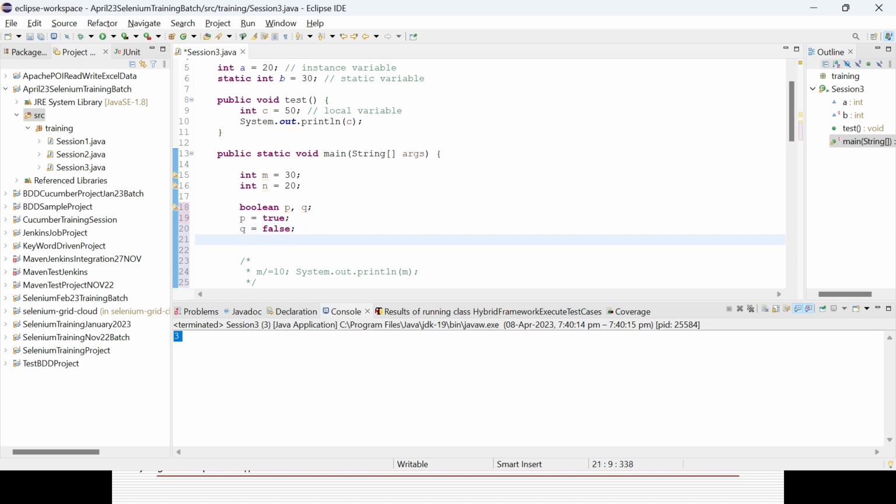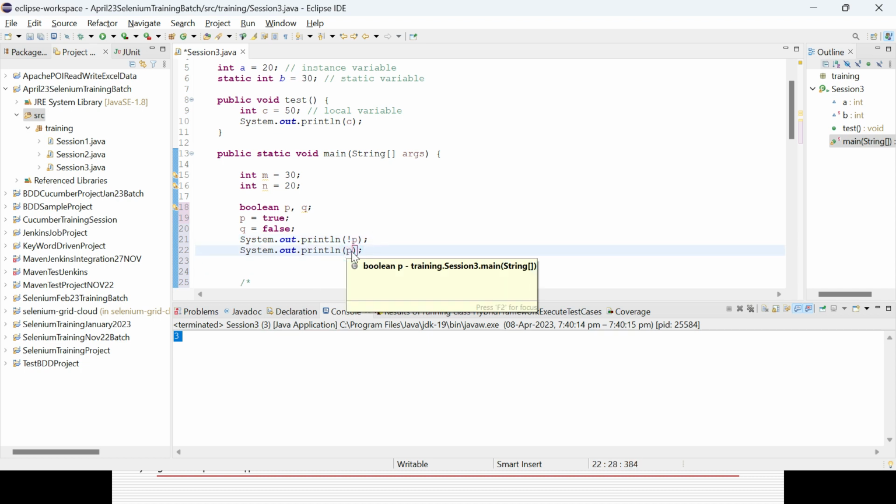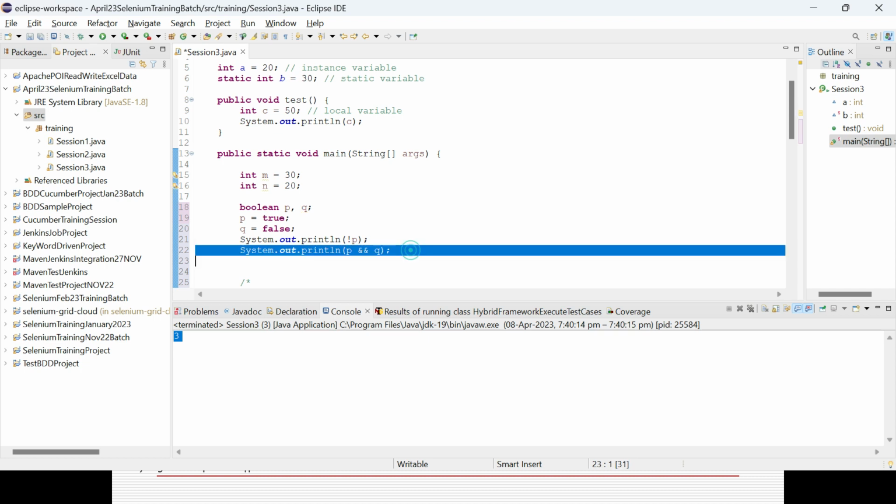Then what are the things we can do, you can check the value of not p, then you can check whether p ampersand, logical and, q, and logical or also.